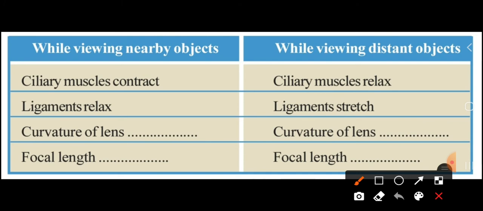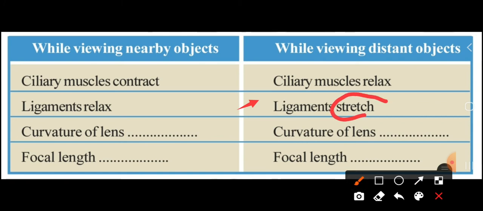Then in this case, look, just opposite of the first column. Ligaments relax when we watch a nearby object. So ligaments stretch. Stretch is opposite of what? Relax. That means stretch means contract itself.